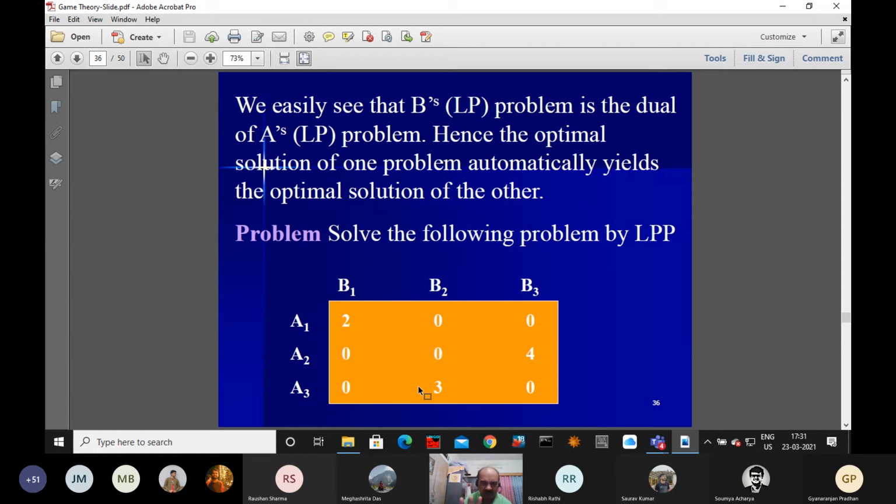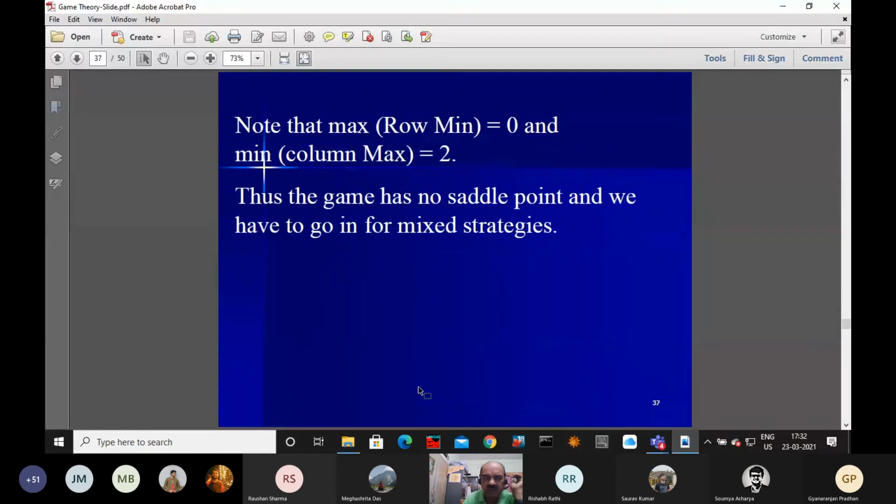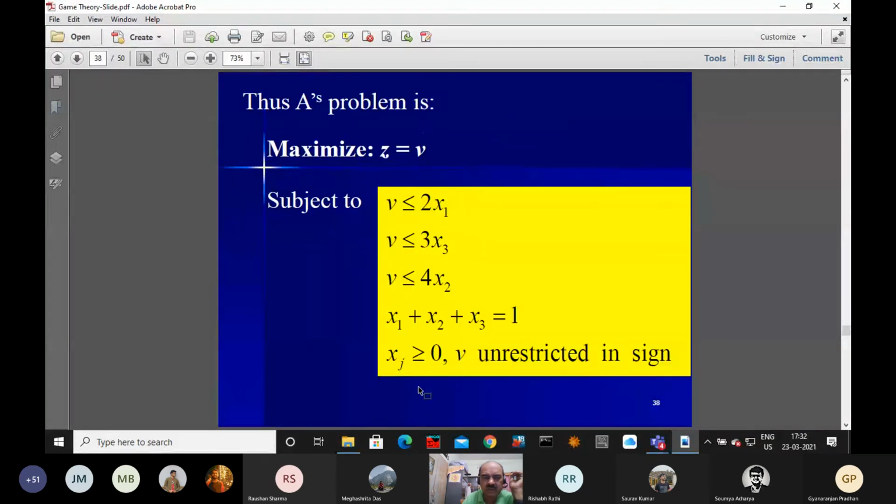Now this unstable game, you are formulating as a linear programming problem. So how to formulate the linear programming? Like this: I can write maximize z or nu, based on the earlier formulation this remains.